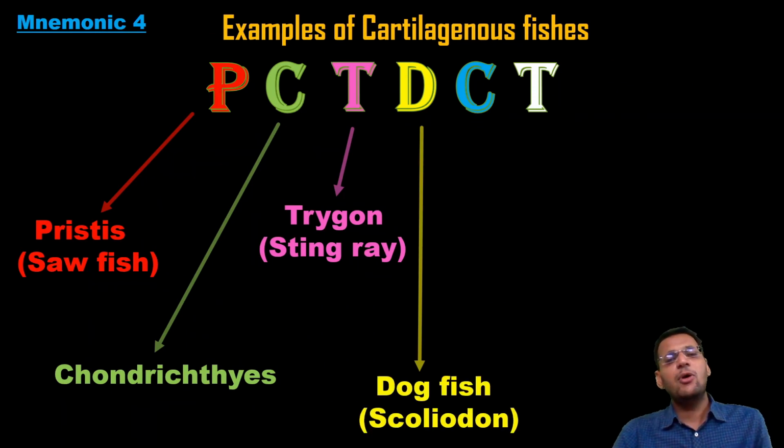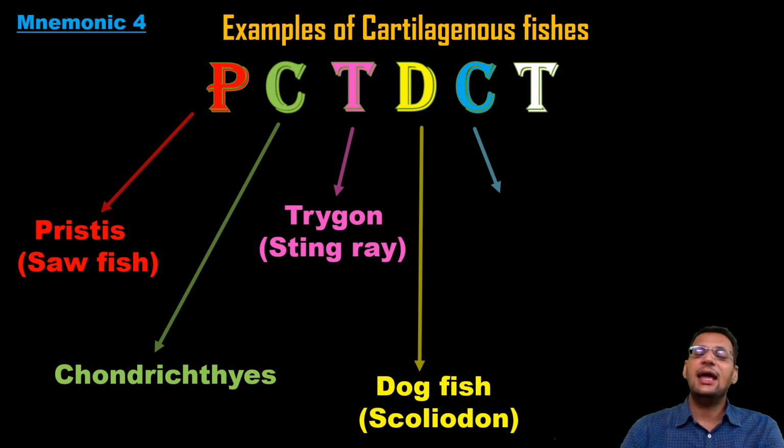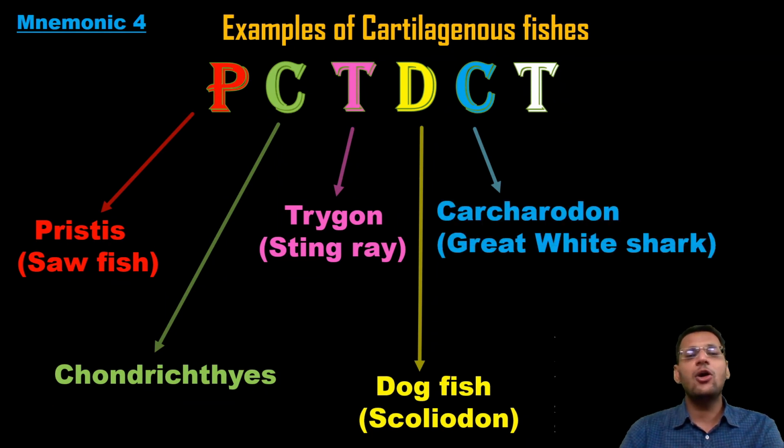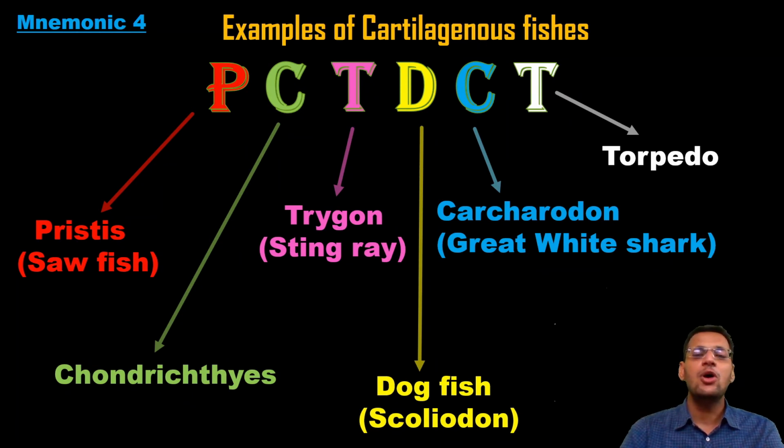D would remind you about dogfish or scoliodon. Then C means carcharodon or great white shark. See, carcharodon is the zoological name of great white shark, scoliodon is the zoological name of dogfish, trygon is the name for stingray, and Pristis is the zoological name for sawfish. Next is T, and T would remind you about torpedo. So Pristis, trygon, dogfish, carcharodon and torpedo, all are the examples of Chondrichthyes, that is cartilaginous fishes.